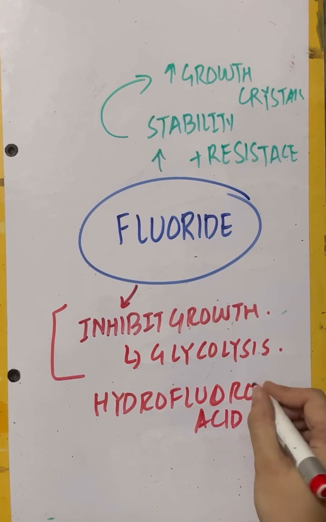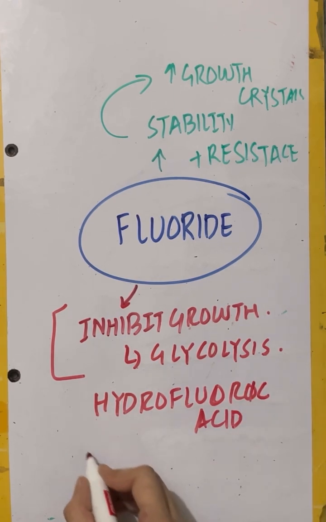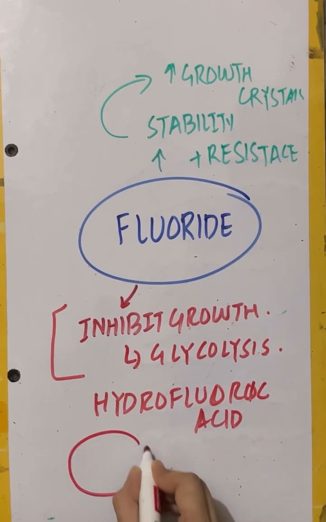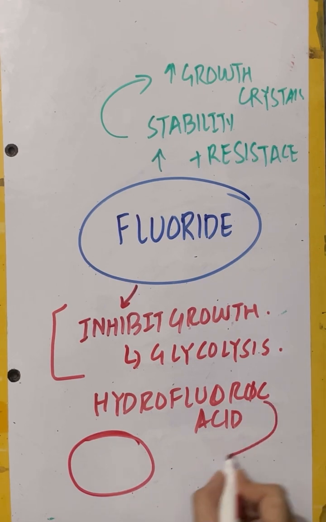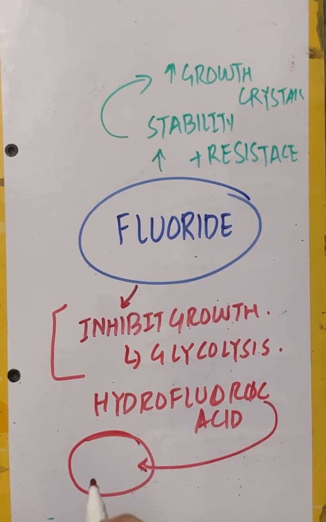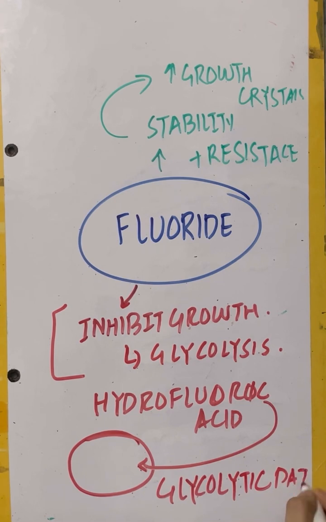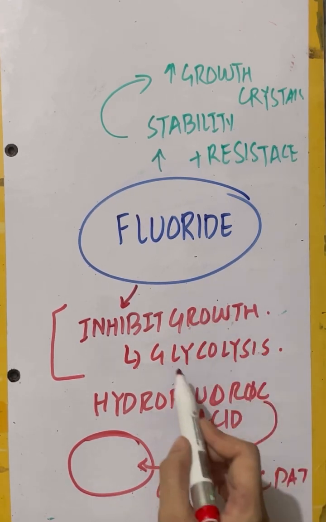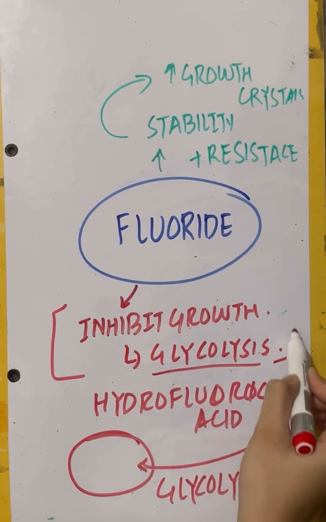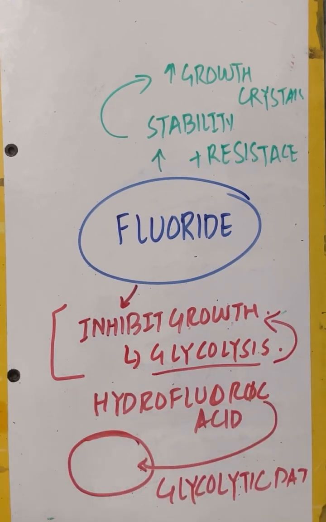What does hydrofluoric acid do? For example, this is the cell wall of bacteria. Hydrofluoric acid inserts into the cell wall of the bacteria and inhibits the glycolytic pathway. By inhibiting the glycolytic pathway, the fluoride inhibits glycolysis, resulting in inhibition of the growth of the bacteria.